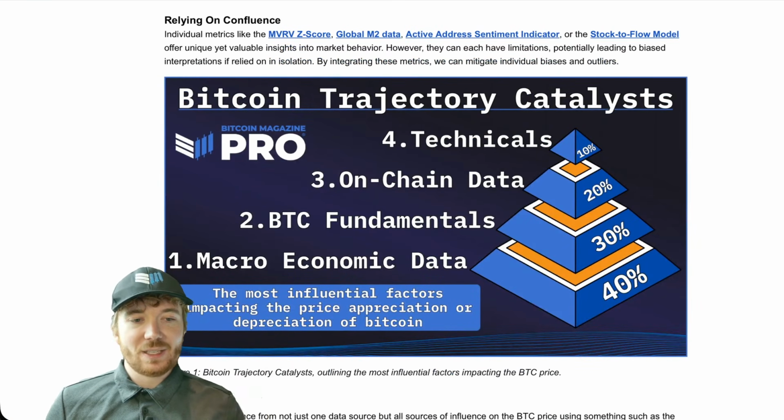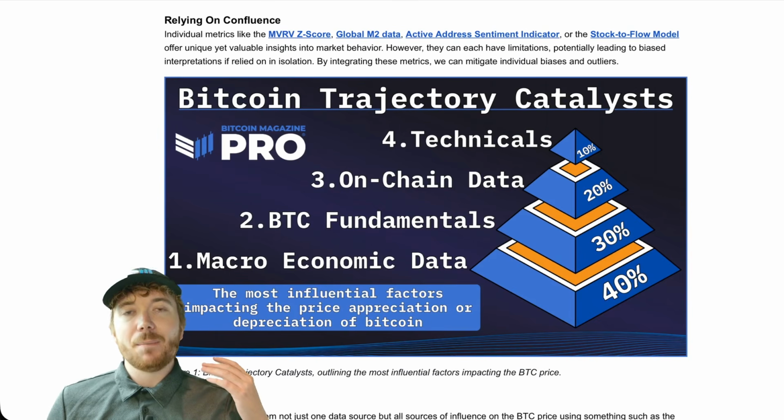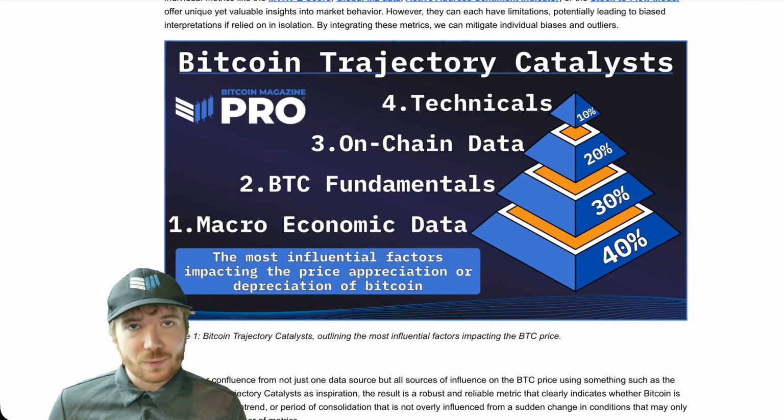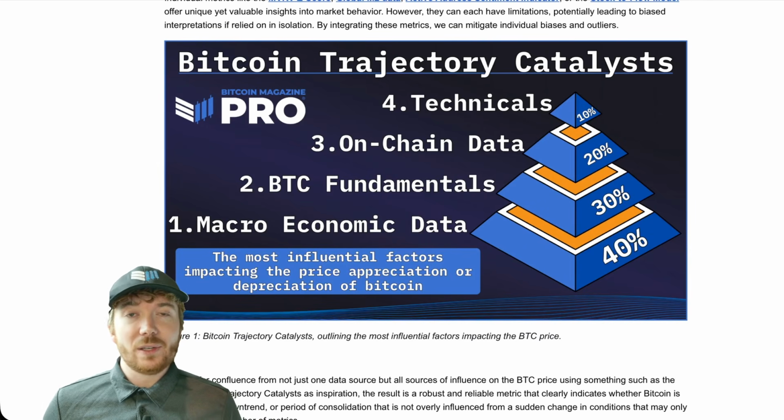Now, what we can see from this chart here is these include the macroeconomic data. We can clearly see the influence of global liquidity on the Bitcoin price action. The BTC fundamentals, as Bitcoin is changing and evolving, the amount of circulating supply available and liquid is diminishing. On-chain data, of course, we have to include that, which will also include mining data, how bullish miners are, how much resources they're pouring into the network, and technical factors as well, which we can't deny.